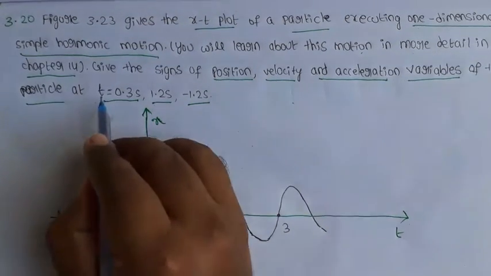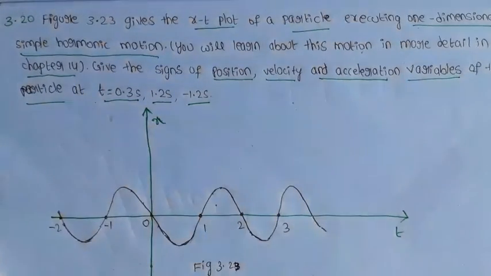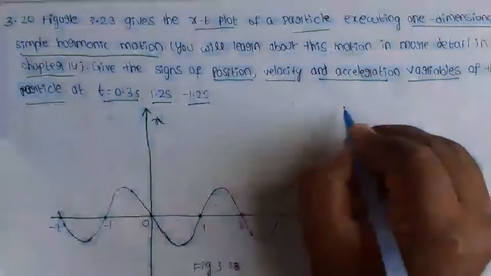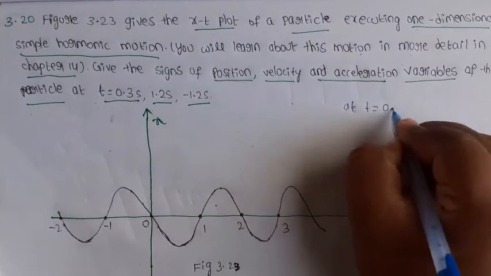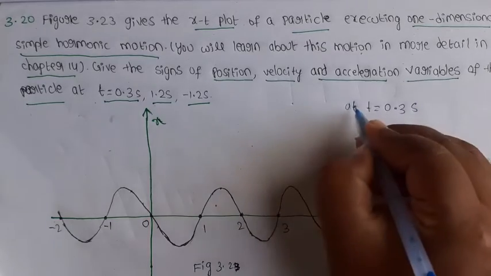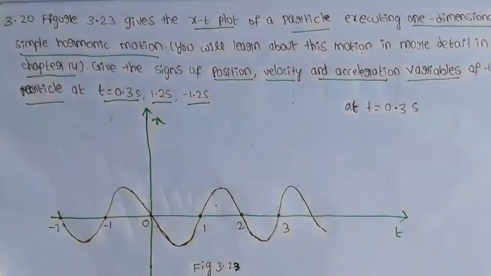First of all, at time t equal to 0.3 second. From the graph, where is 0.3 second?